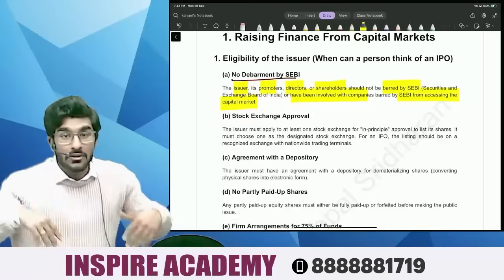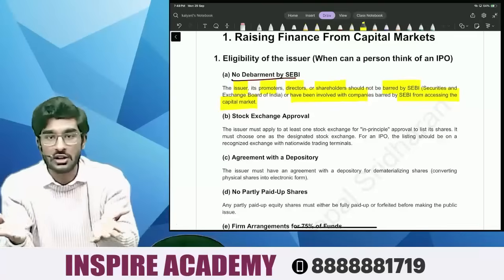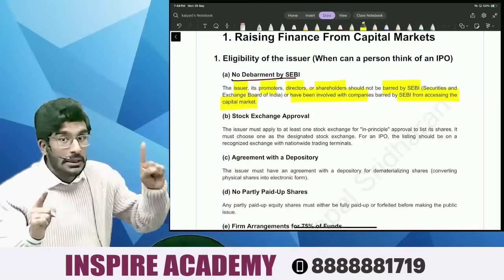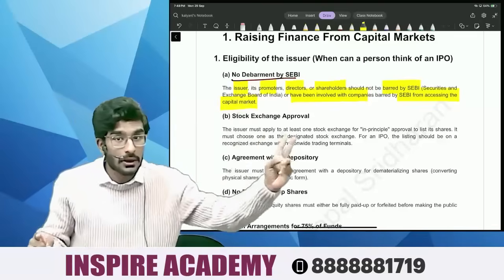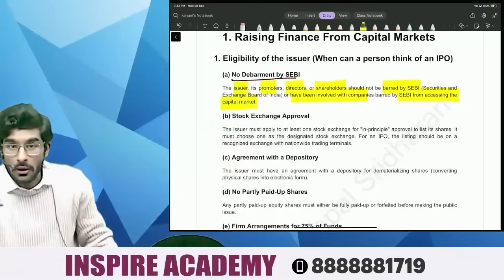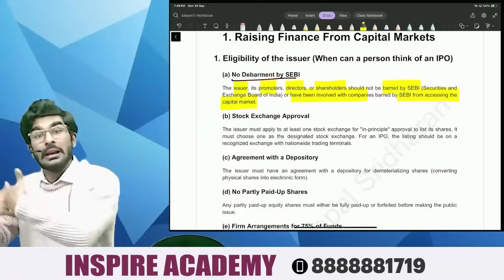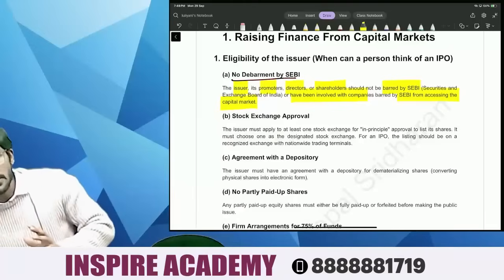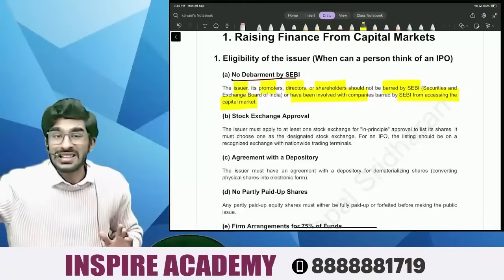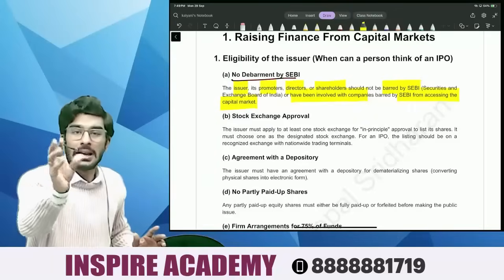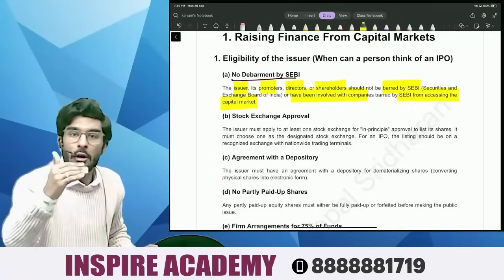If the company, promoter, director or shareholder has been involved with companies prohibited by SEBI from accessing the capital markets, they cannot go for an IPO.